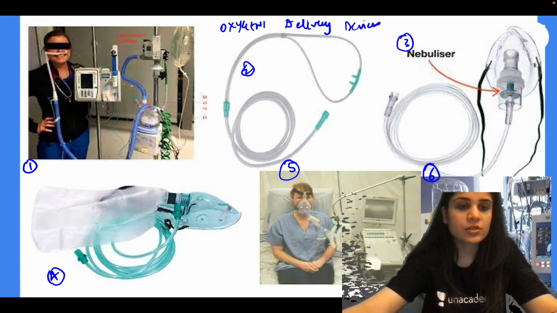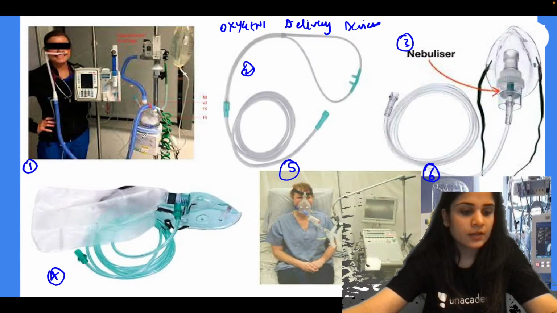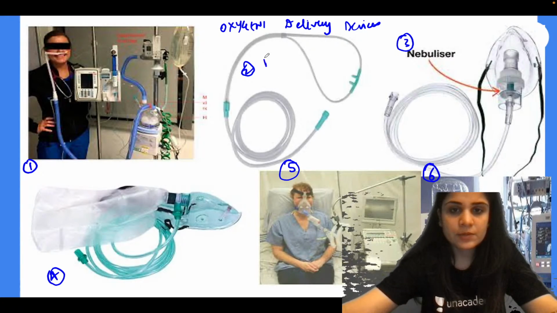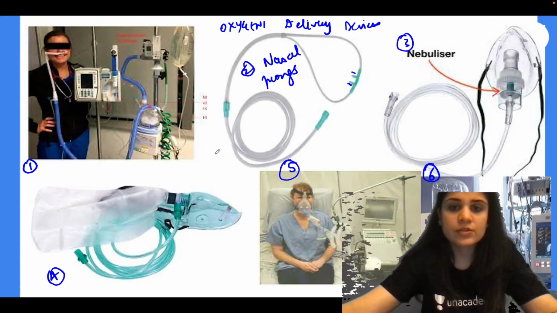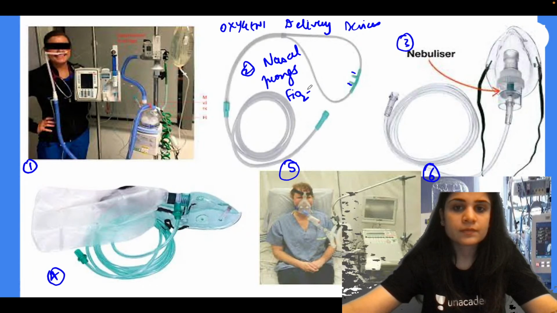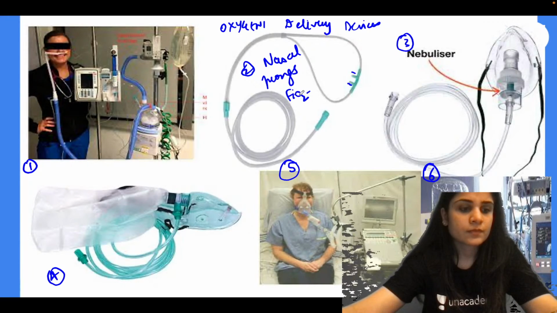Tell me, any of these oxygen delivery devices that you can identify, and how much FiO2 does it deliver? Four is a low flow system. No, there is no low flow system as such. Two is nasal cannula, absolutely correct. More than nasal cannula, the correct name for it is nasal prongs. You all must have seen this. We usually put it in patients who come to the casualty. How much is the FiO2 given through the nasal prongs? How much is the FiO2 given through it?